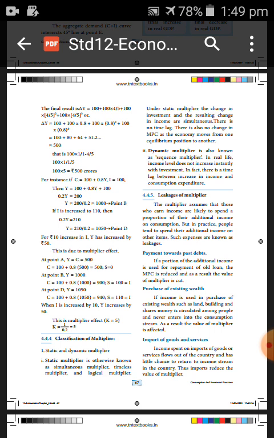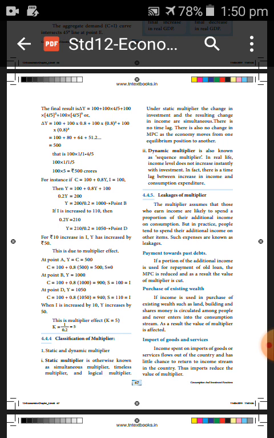That is the first leakage. Second one, purchase of existing wealth. If income is used for purchasing land, building and shares, it never enters into consumption. That time the value of multiplier is affected. That is also one of the leakages.